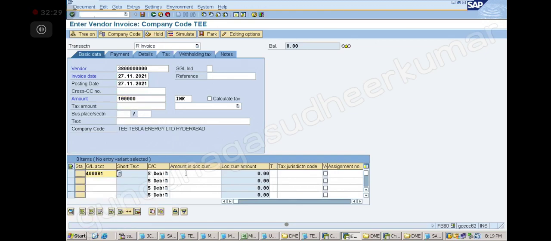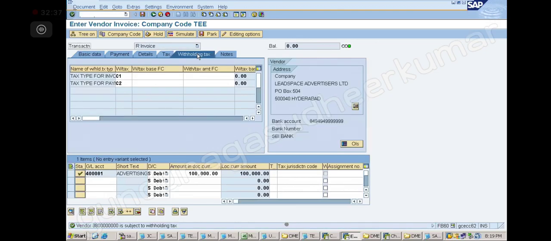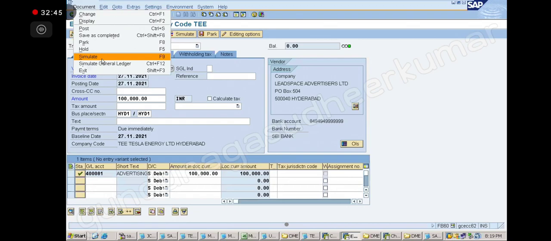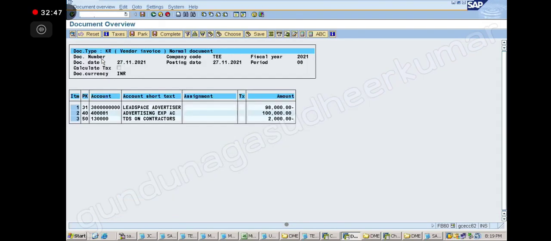Business place. Yes, we have to give that also, correct? Yes. So then go to withholding tax. Here remove this one. Enter. Document simulate. Perfect. Okay, now post. Now post.